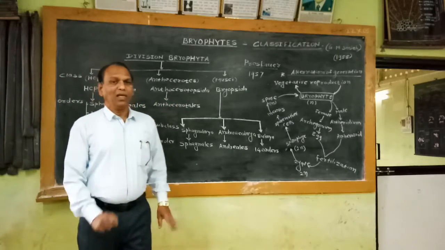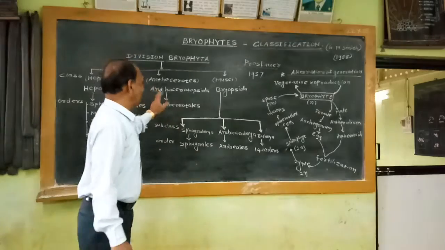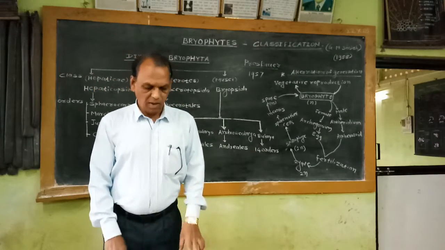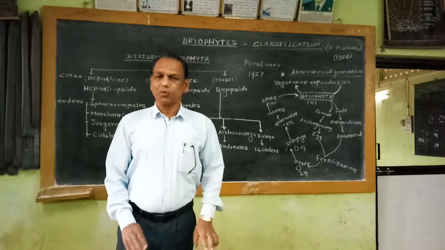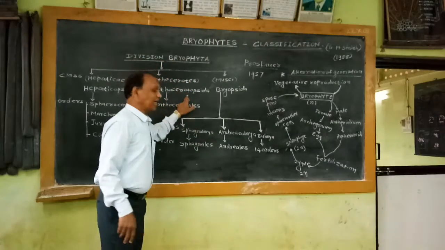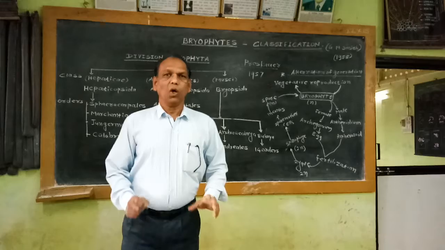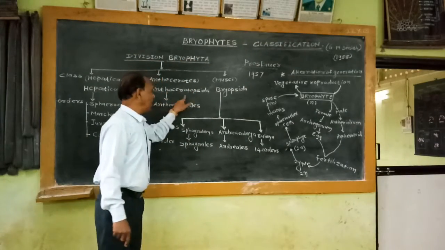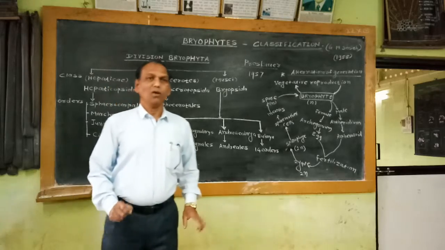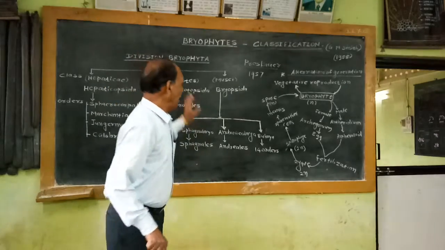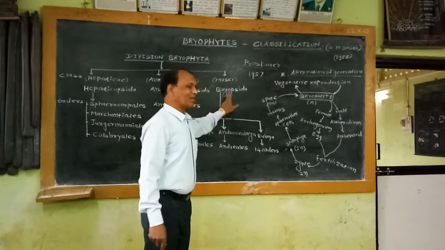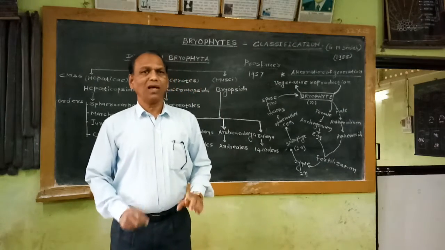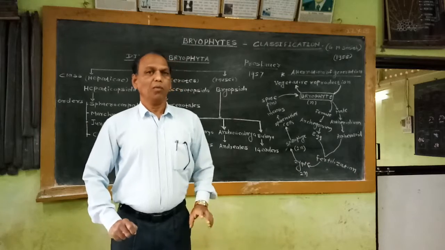The members of Anthocerotopsida are generally known as hornworts because the structure of the sporophyte is like the horns of a bull. And finally, the last class, Bryopsida, includes the mosses.